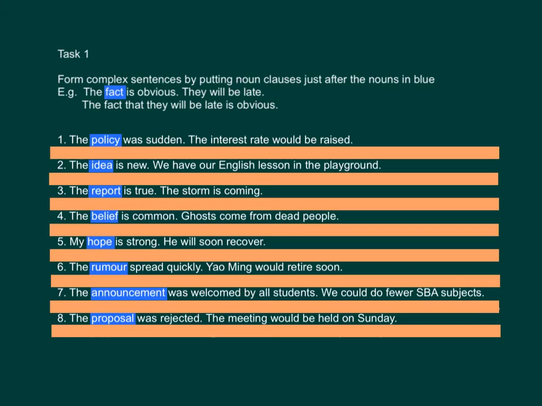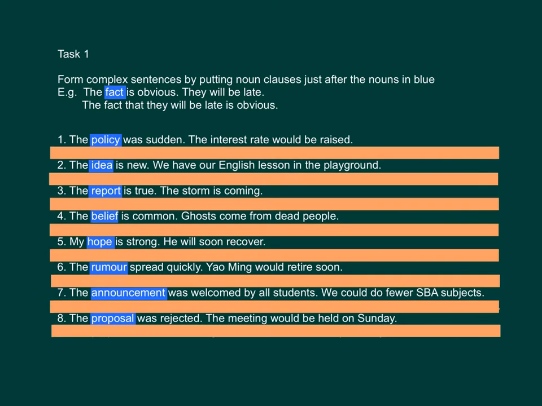Task 1. Form complex sentences by putting noun clauses just after the nouns in blue. The example I tried for you. The fact is obvious, they will be late. The fact that they will be late is obvious. 而家你哋可以撳暫停看掣，然後自己做一次答案。Number 1. The policy was sudden.